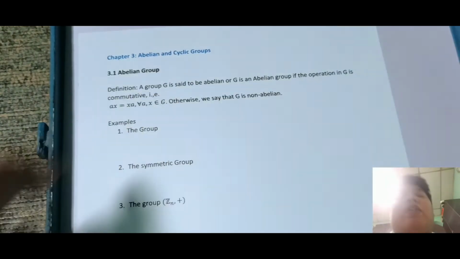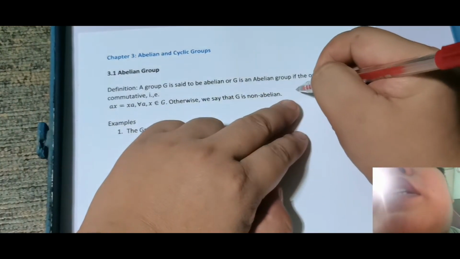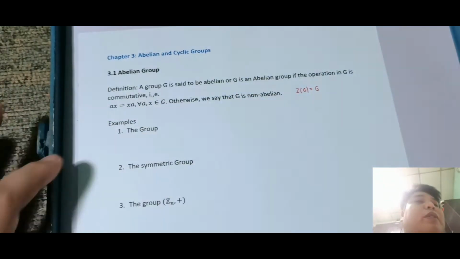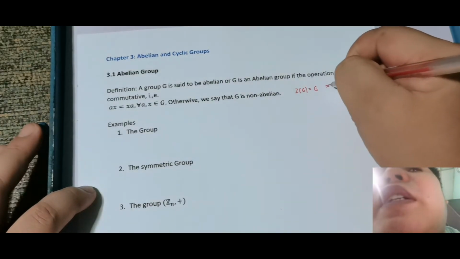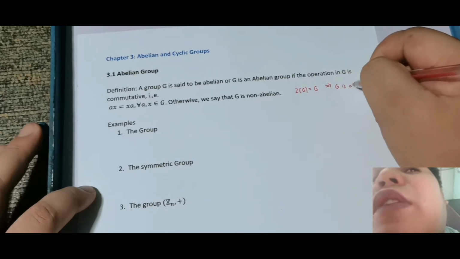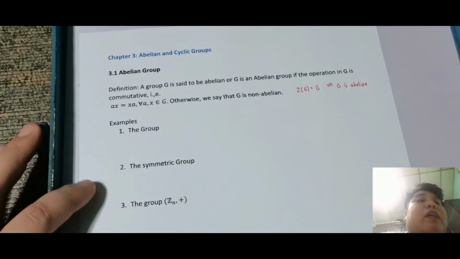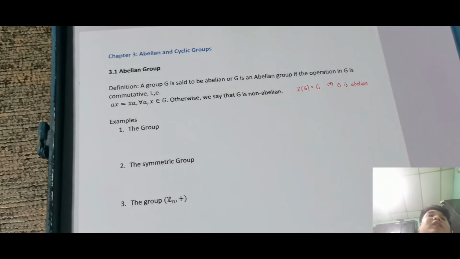So ngayon, malalaman mo, may connection ang pag-iisip ng center sa ating pagiging abelian. So kunyari, lumabas sa case mo na yung center of G is just equal sa G. Kumbaga nakuha mo lang is mismong set G o yung mga element ng G. Therefore, masasabi mo, this implies that G is abelian. So tama naman. Bakit sir? Kasi ang mangyayari, yung isang element nagko-commute sa lahat ng element. Kumbaga kasi doon ginagawa natin sa center of G, check natin lahat ng element if nagko-commute siya. Ngayon, if that is the case na mangyari na lahat ng element nag-commute sa kada element, so ibig sabihin yung center of G is equal to G, then therefore G is abelian.